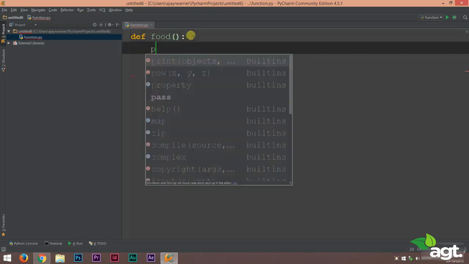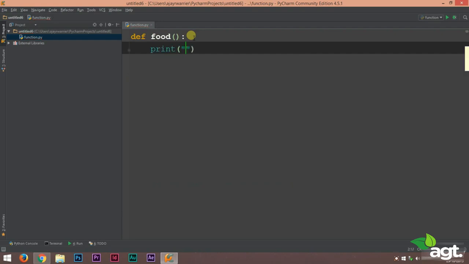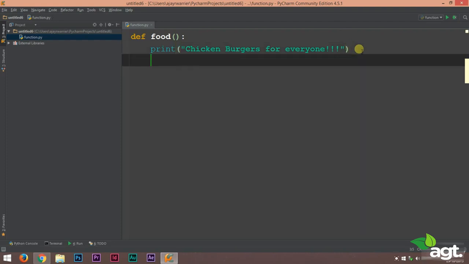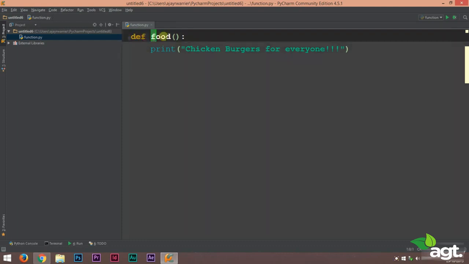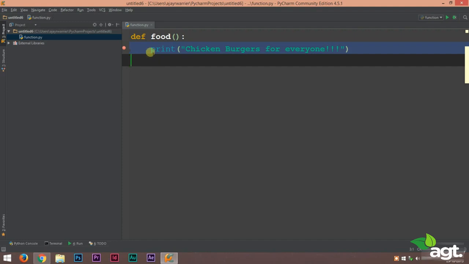And inside the function, let's print something out. Chicken burgers for everyone. Yay! Awesome. Alright. So this is how our function definition is going to be. We use the def keyword followed by the function name, our parenthesis, and it is empty because we are not using any variables inside this, a colon, our tab space, and our function body. Alright, now let's try running this.